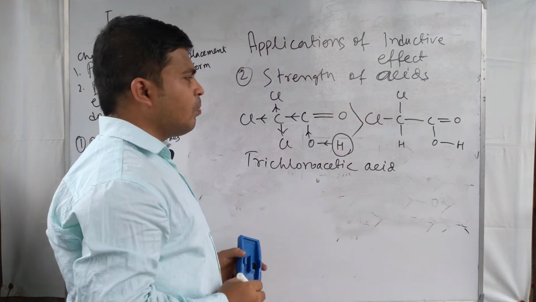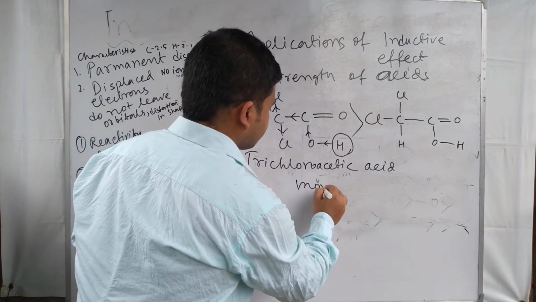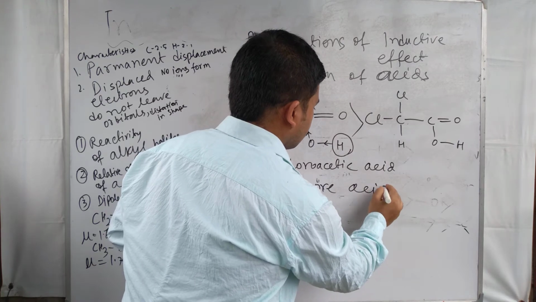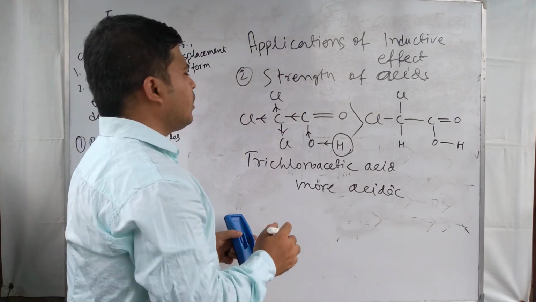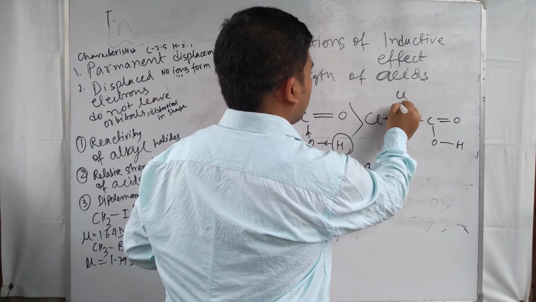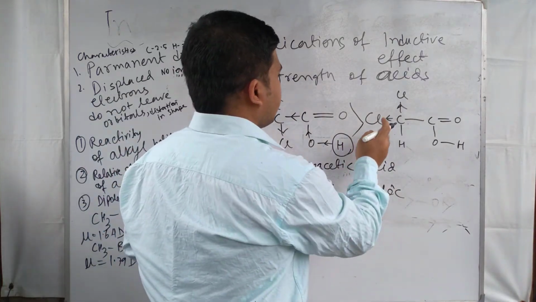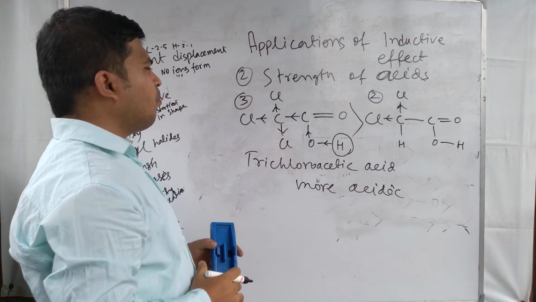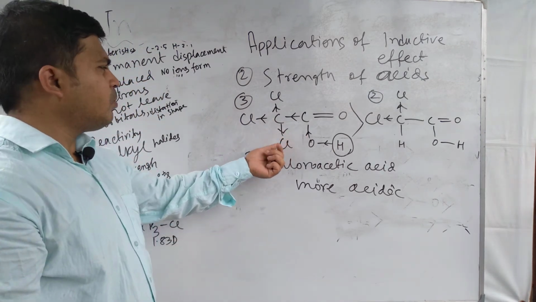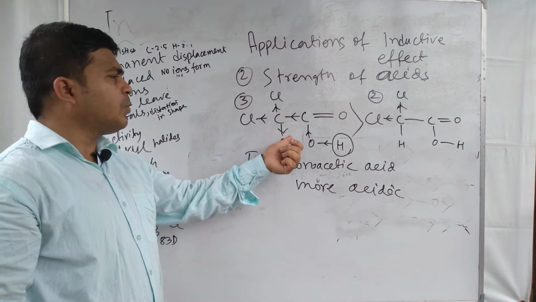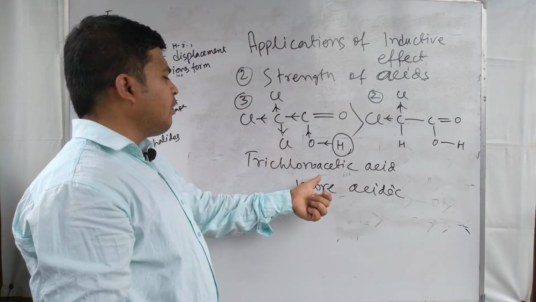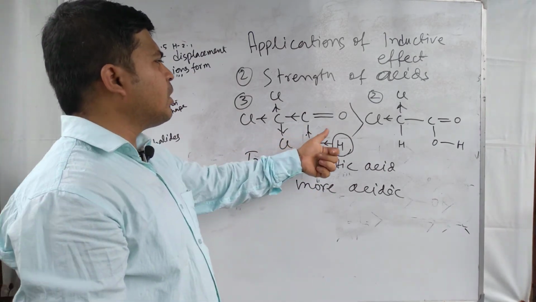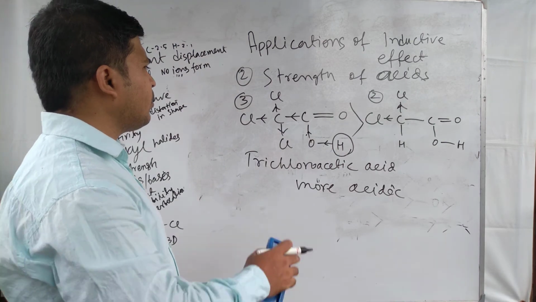This one is more acidic, where three -I effect operating atoms, chlorine atoms, are present, compared to two here. For this reason this one is more acidic than the dichloroacetic acid.